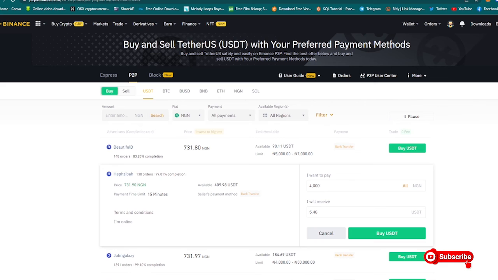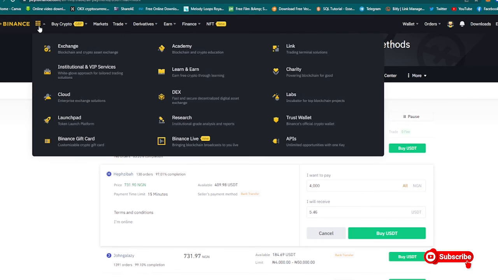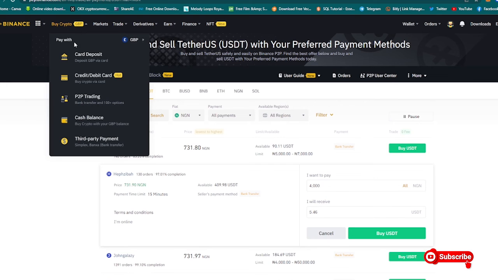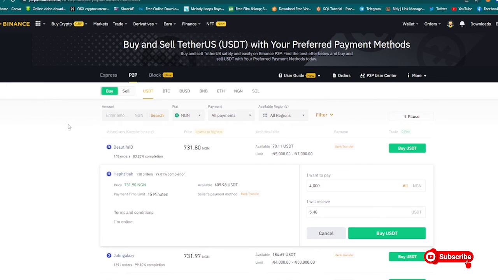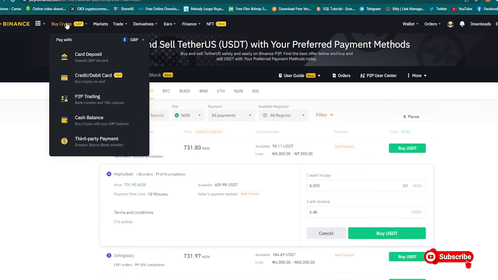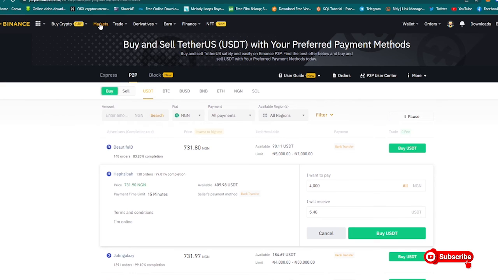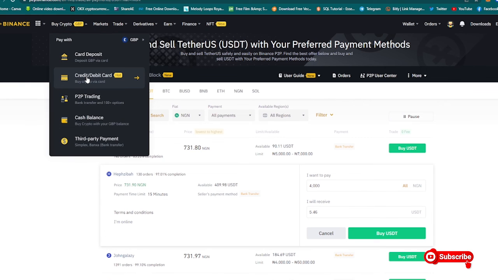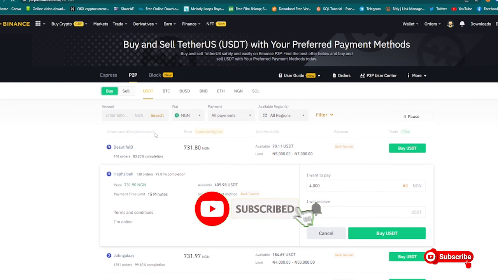So this is the first step I'm going to be showing you guys. I've been able to show you how you can register. I've also shown you how you can link your card information to your bank. I've also shown you how you can buy crypto with your debit card, P2P trading, or card deposit. But I'd prefer you always go for the P2P trading.